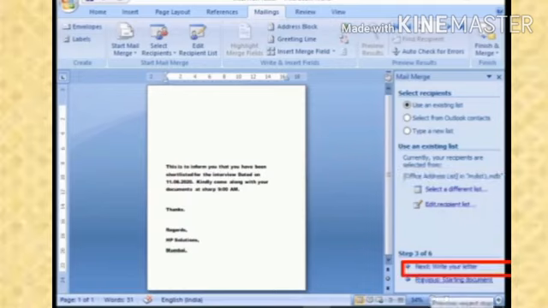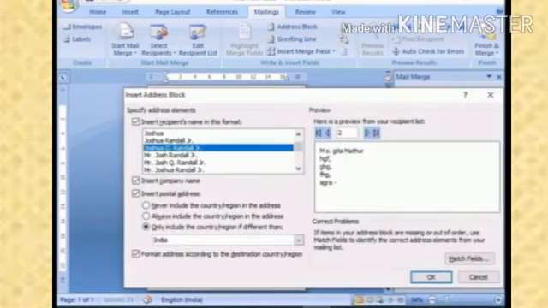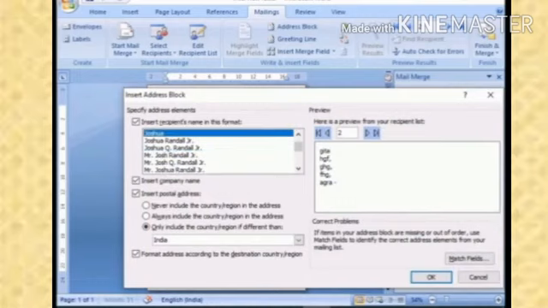You can see this, my list MDB. MDB means database. This is our database which has been created, in which there will be the names of all the persons. Now click on next, and after clicking next, first of all you have to insert the address block over here. First you have to write people's names and put the address block.